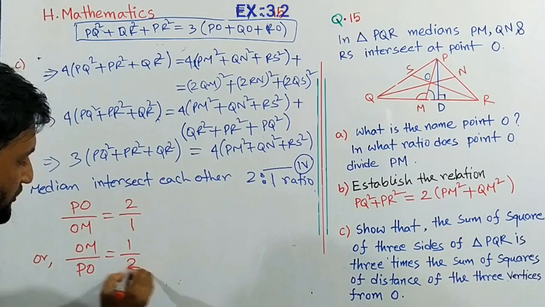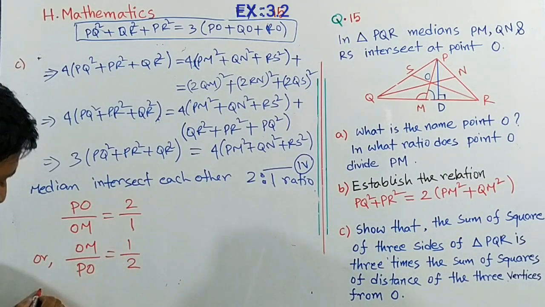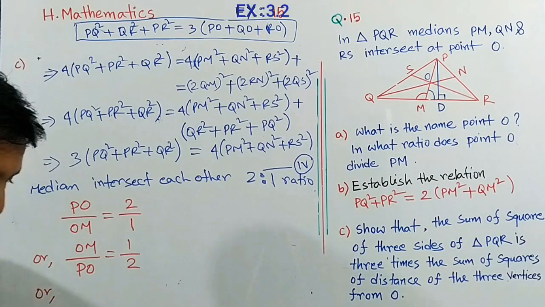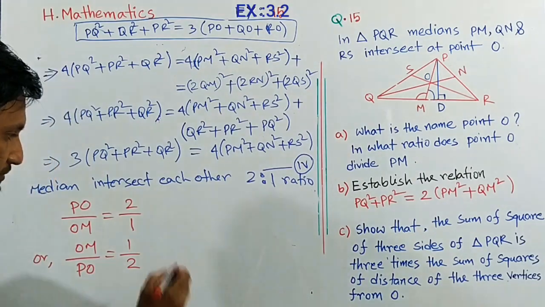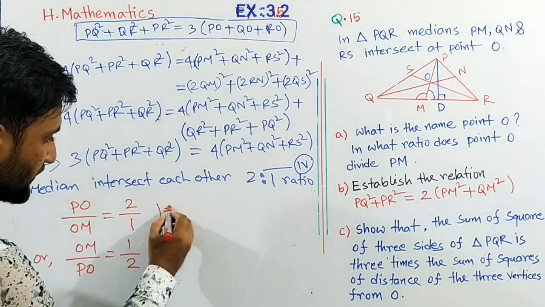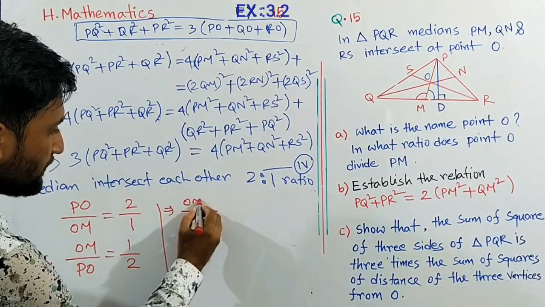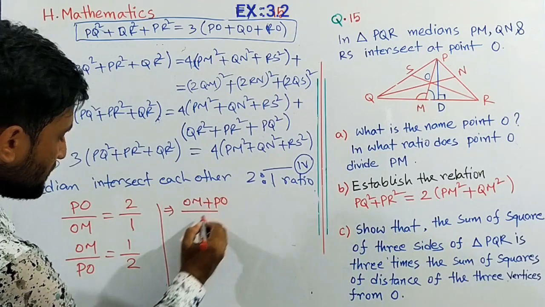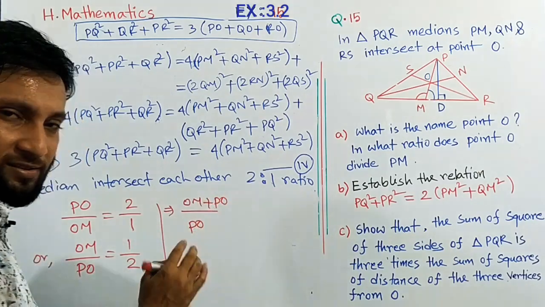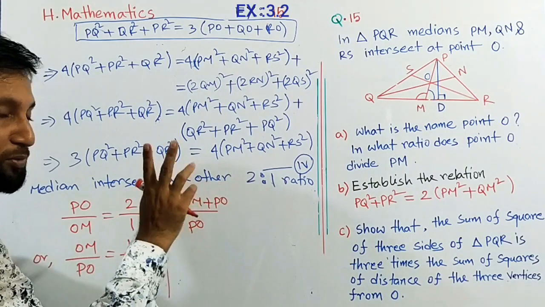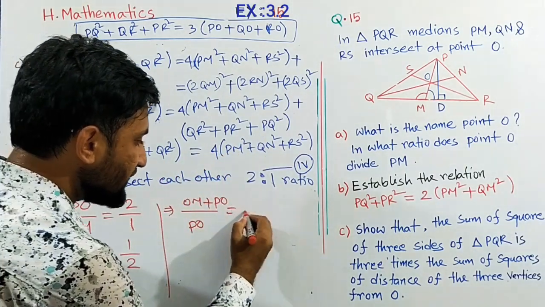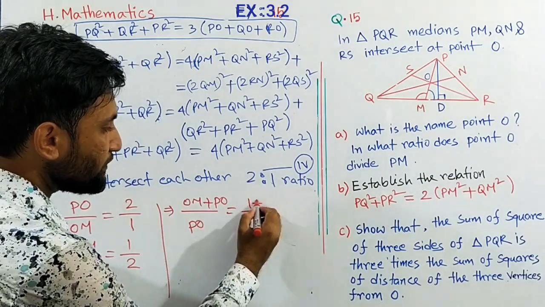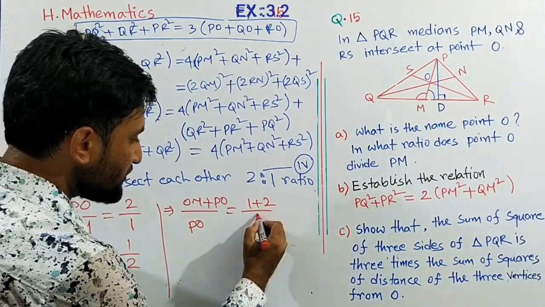Now by using componendo we can write (OM + PO) divided by PO. Componendo means numerator plus denominator on the left, and on the right numerator plus denominator, 1 plus 2, with the denominator unchanged.